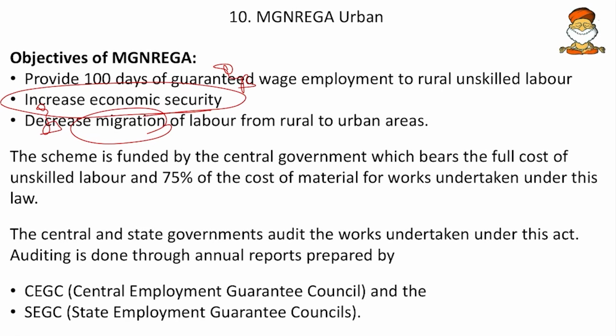Then the central and state governments audit the works undertaken under this act. So the auditing is done through the reports sent by the Central Employment Generation Council and the State Employment Generation Council. So these councils are being set up separately to audit the MGNREGA scheme.